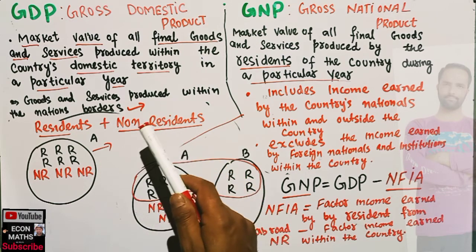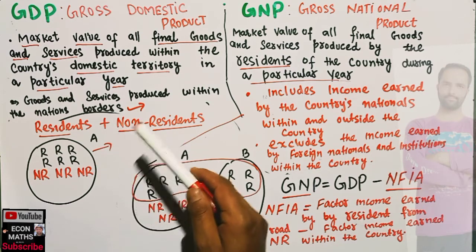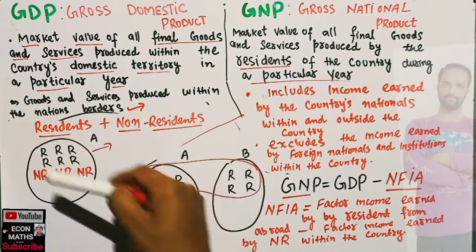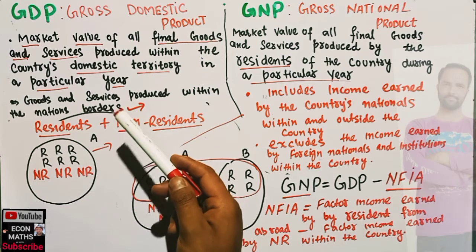Also, the ships and aircraft operated by the residents of the country across different parts of the world are considered domestic territory in the economic sense.